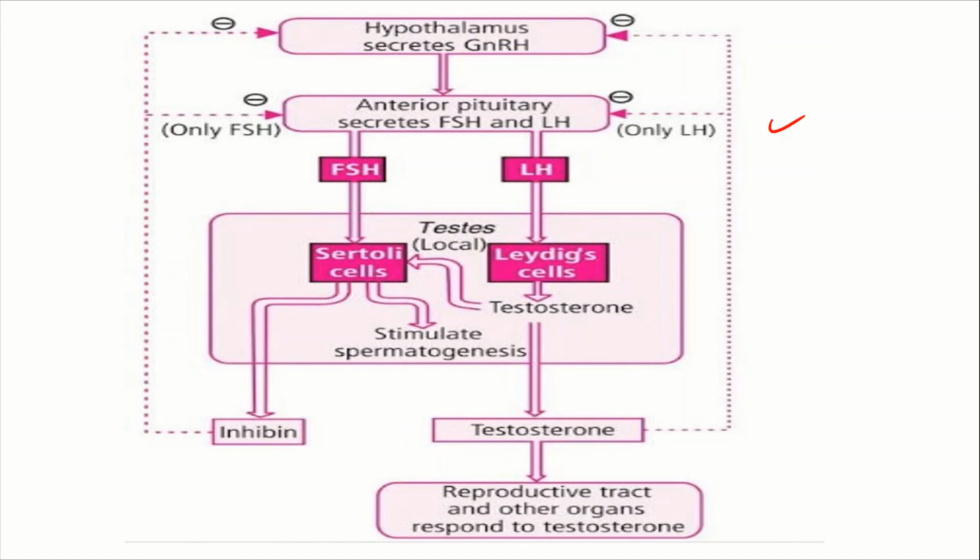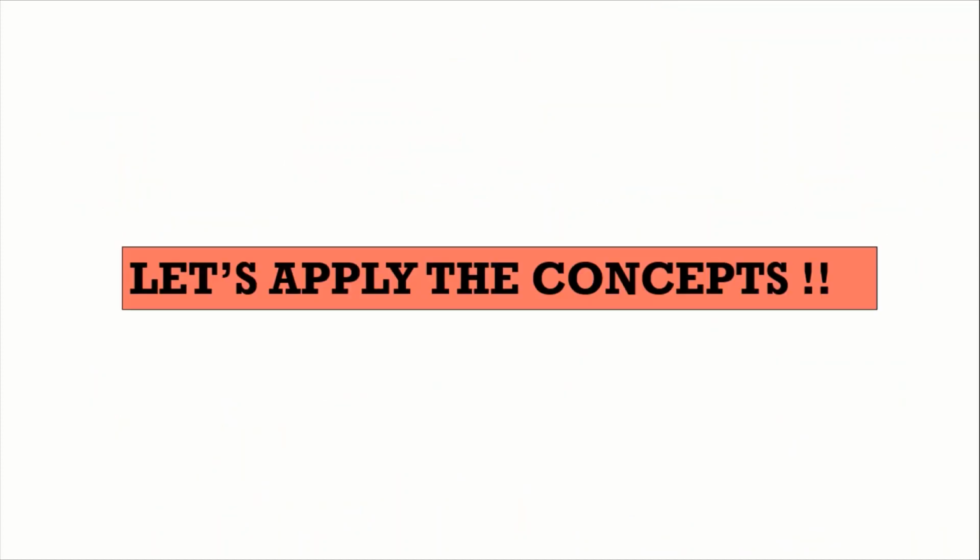So this is it for this class, and there are some questions. We have studied the whole concept, so let's apply this concept in the questions. You will answer the questions in the comment section. I will ask here, and you will pause the video and answer in the comment section.